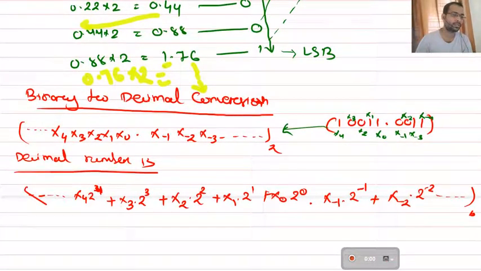Next point is converting binary to decimal. We read about converting decimal to binary. Now we have to convert from binary to decimal.